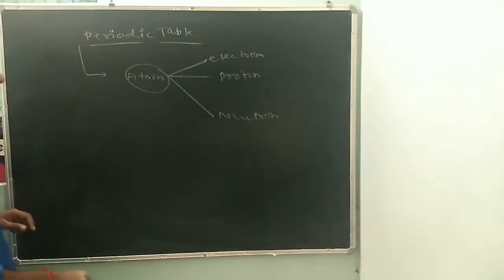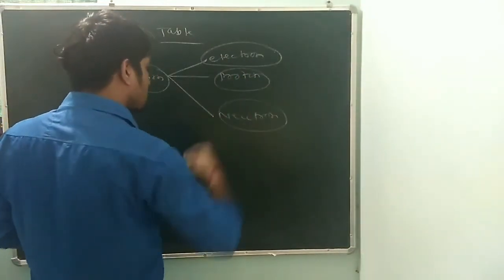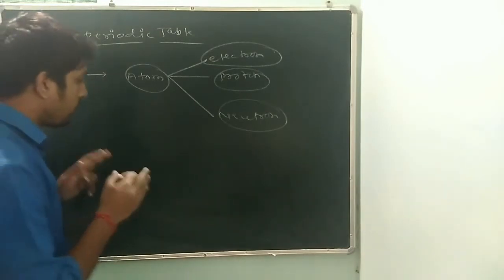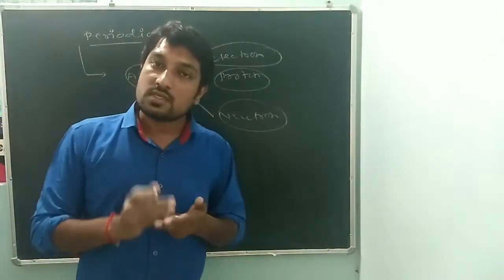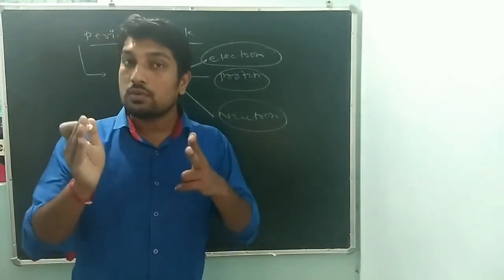neutron. Okay, and the question will come on these three topics. So first, the question is how many atomic number you know.